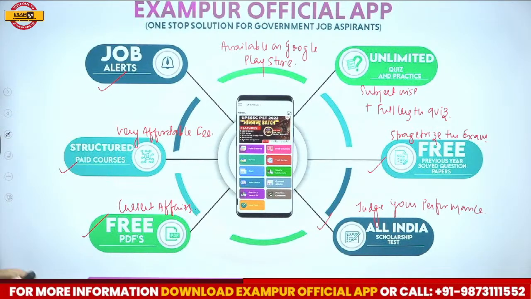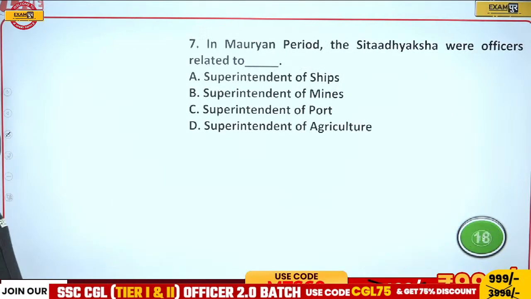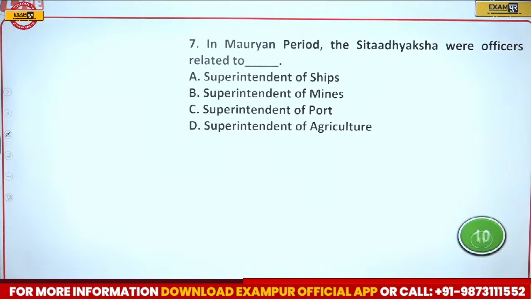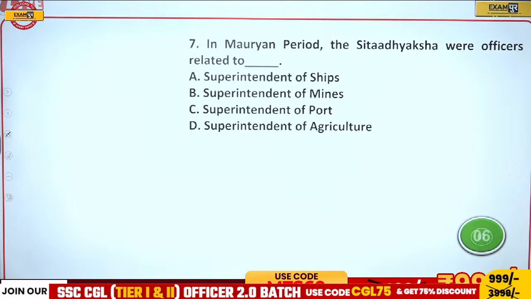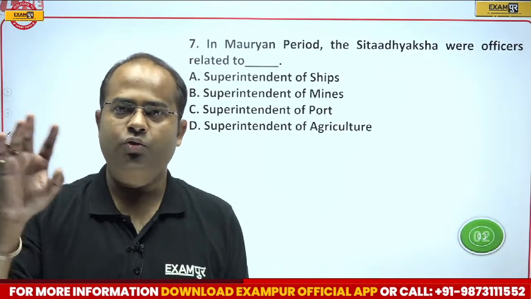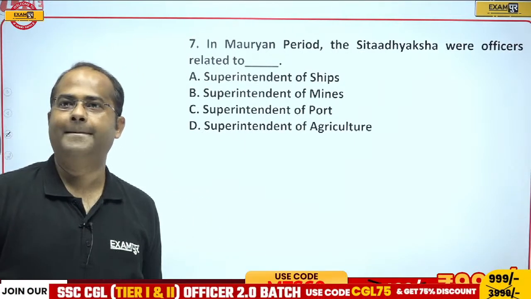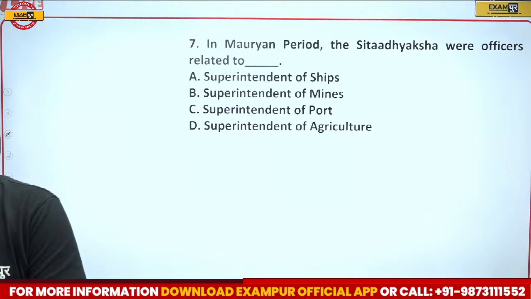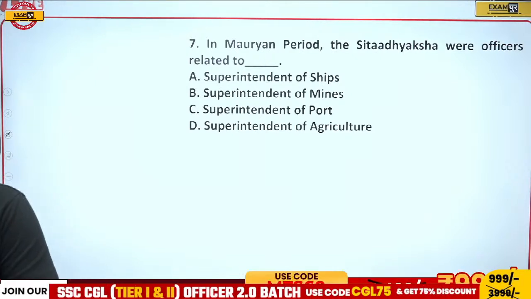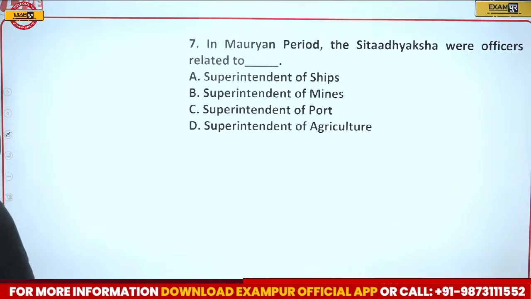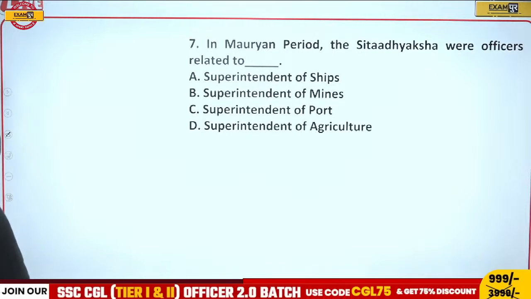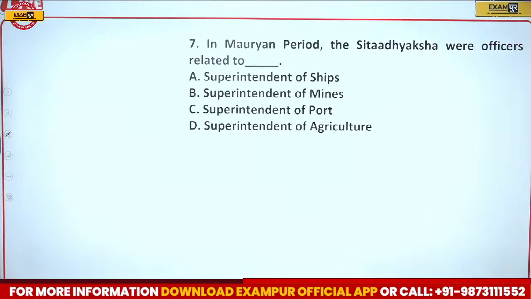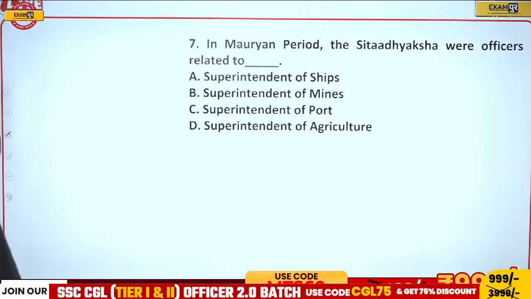Now let's come to the next question. In Mauryan period, Sitaadhyaksha was the officer in charge of: superintendent of the ship, superintendent of the mines, superintendent of the port, or superintendent of agriculture.